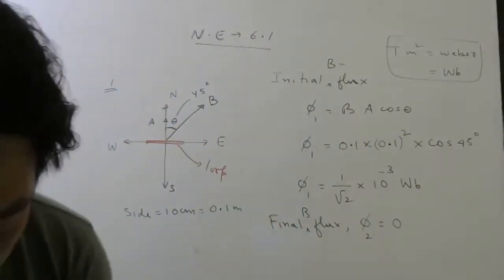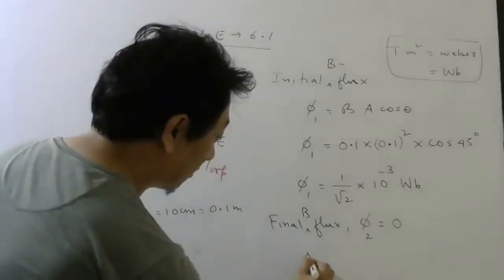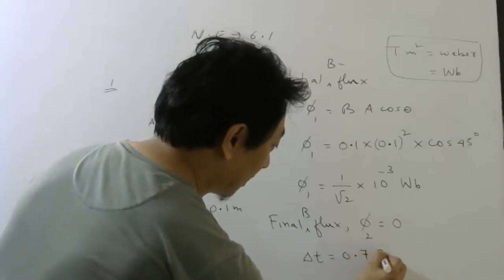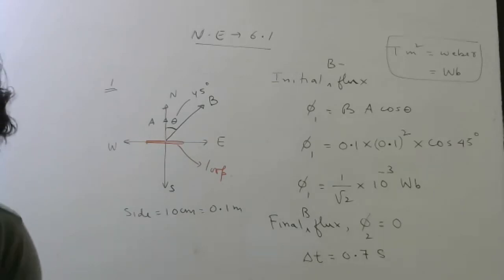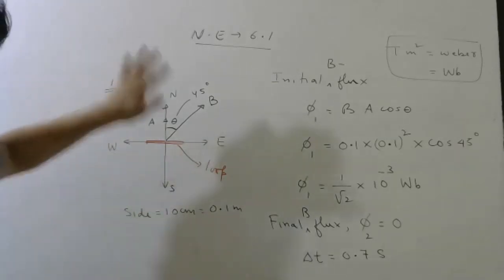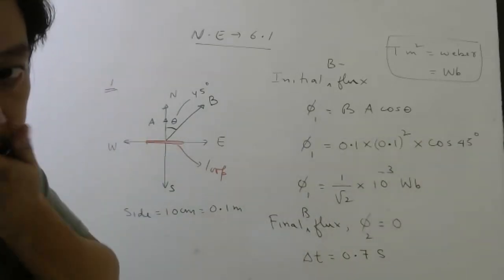Now, what is the time interval they took? I have it here: time interval is 0.7 seconds. So, diagram is done.